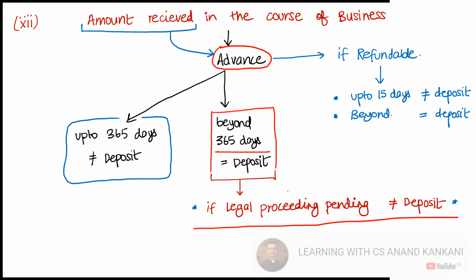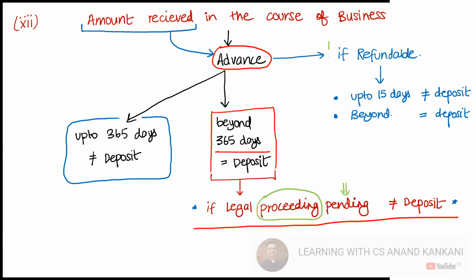Now understand, they've used the word proceeding. Proceeding means there has to be some forum. The case has to run at some particular forum. You cannot say that we both are fighting out of court. Some legal proceeding should happen at a consumer forum, at a tribunal, at a court. It should be pending there, and that's where we say that it will not be considered as a deposit, even though the advance goes beyond 365 days.